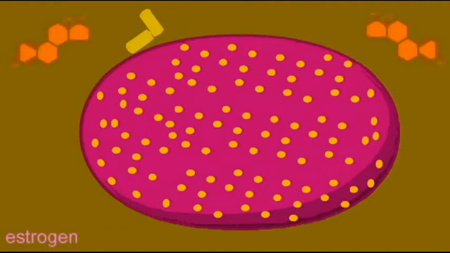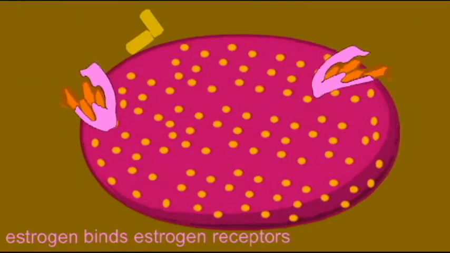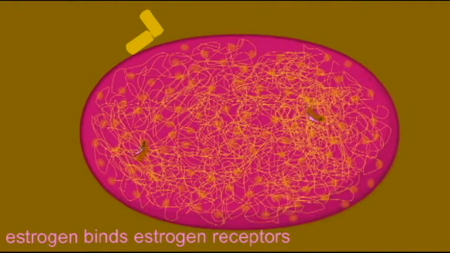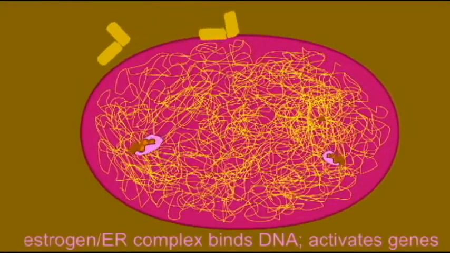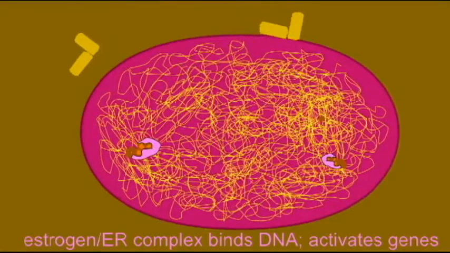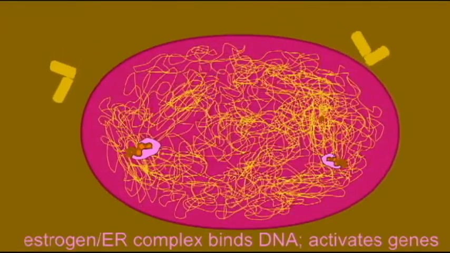Although it has recently been discovered that estrogen does perform changes at the cell membrane, the major action of estrogen is through its cytoplasmic receptor. After estrogen binds to the estrogen receptor, the complex then migrates to the nucleus of the cell. Once inside the nucleus, the estrogen and estrogen receptor complex bind to the DNA and thus activate